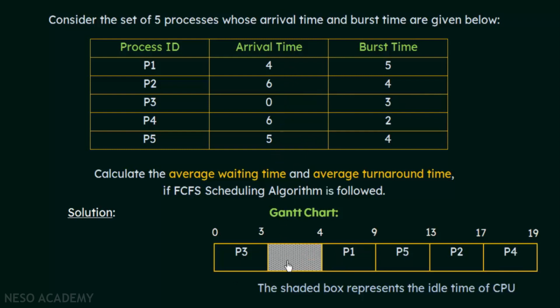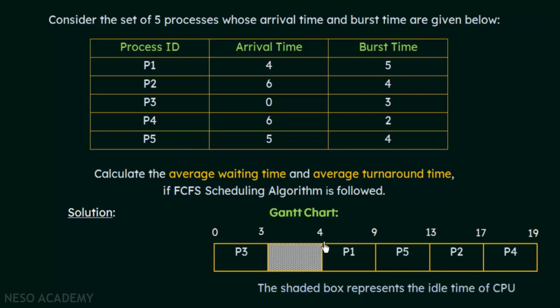So that is why this portion is shaded and left blank, because this is the idle time of the CPU. Okay, now let's see. Process P1 arrived at time 4, and what is the burst time of process P1? It is 5 units of time. Now remember that burst time means the time that a process needs to use the CPU for its execution. We have already discussed that. So P1 will execute for 5 units of time.